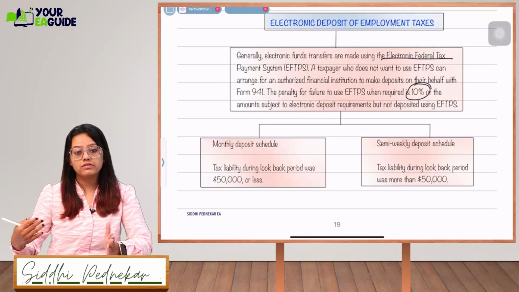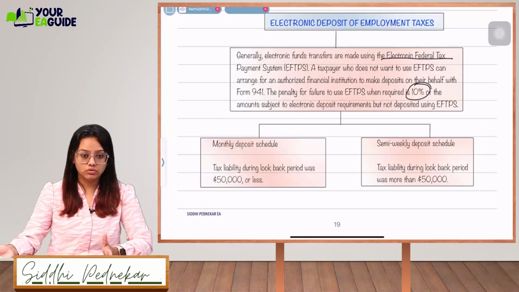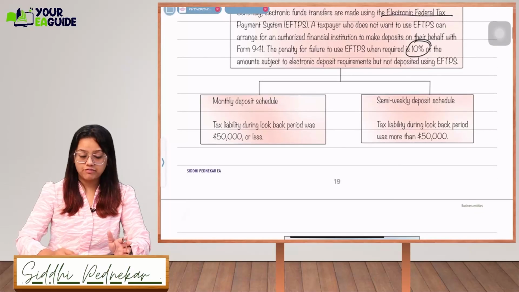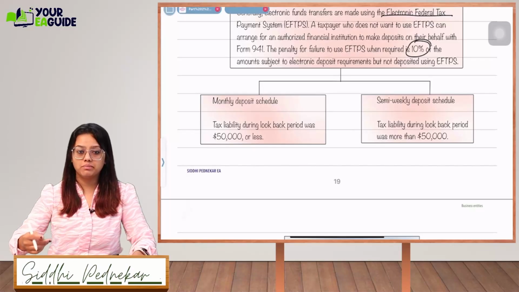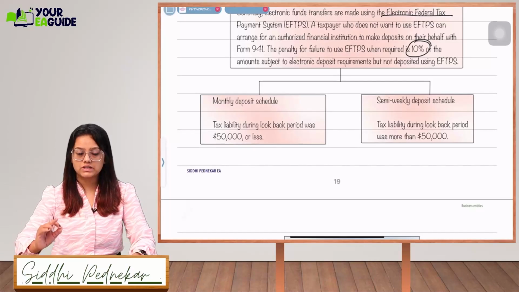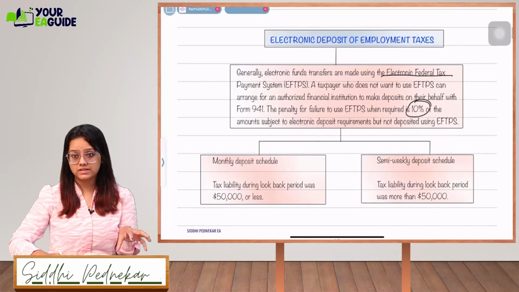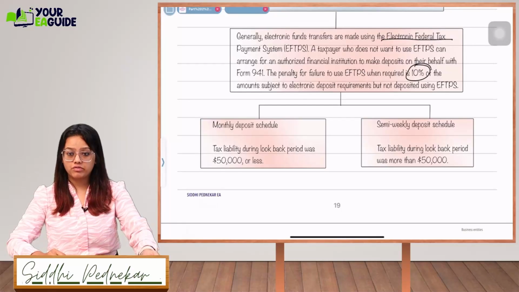But if it is more than 50,000, then you will have to make it a semi-weekly deposit schedule. Got it, guys? Semi-weekly means every week you have to make a deposit of the payroll taxes, as in when you run the payroll, whether semi-weekly, bi-weekly, or weekly. Always remember to deposit your payroll taxes to the IRS through EFTPS by the middle of the week of the next week.